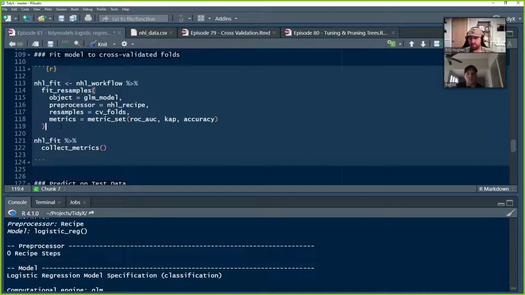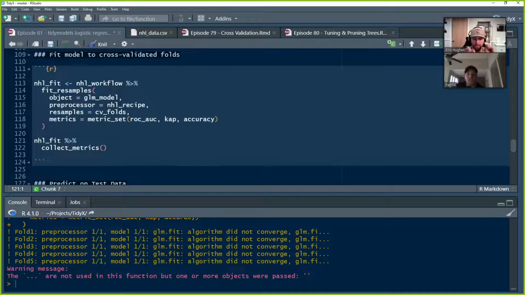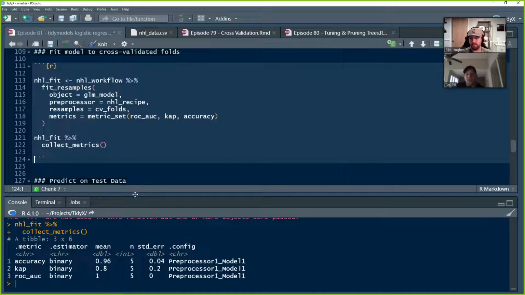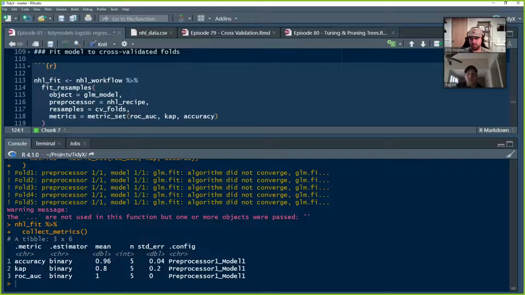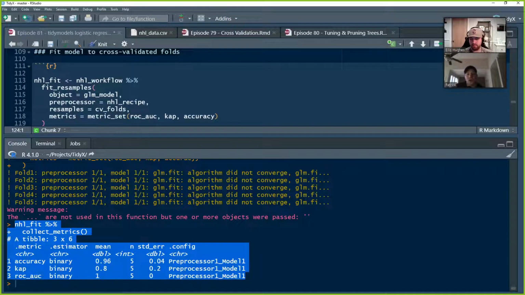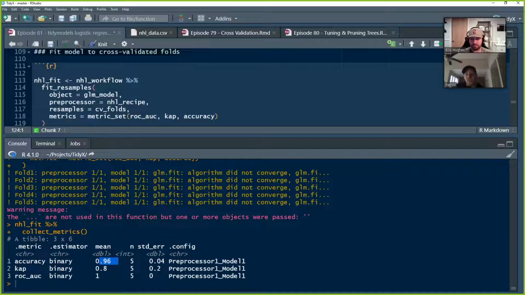So we run this, and it's going to crank for a second. It's going to run through our folds, and now we have our model actually fit to those cross-validation folds, and we can yank out the metrics of this model. So there we see our accuracy, our kappa coefficient, and our ROC. We can see the mean value. So this is the mean over the 5 folds that we fit, and we get a measure of our standard error, so how much variability there is across those models. And so cool. If we're happy with where this model is, we can go ahead and now fit it to